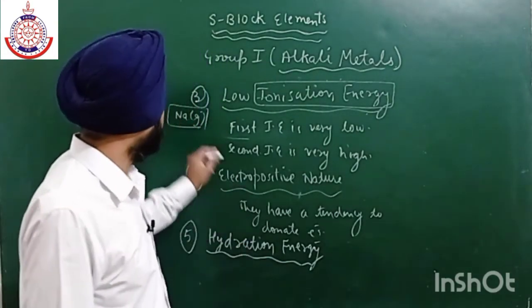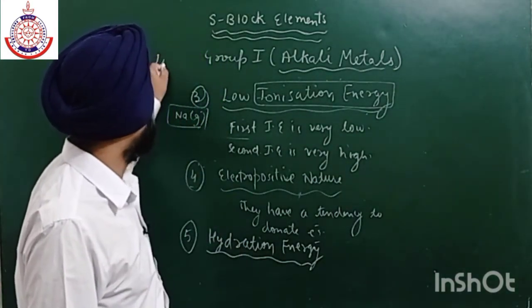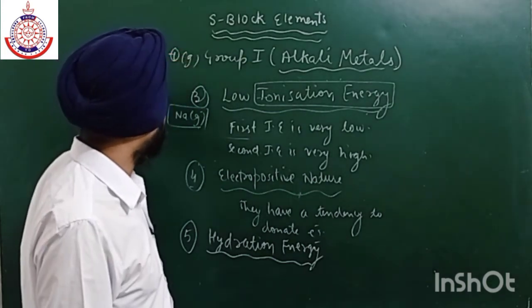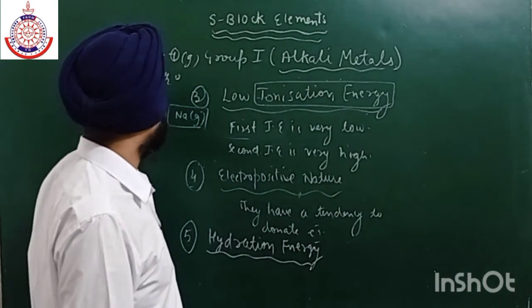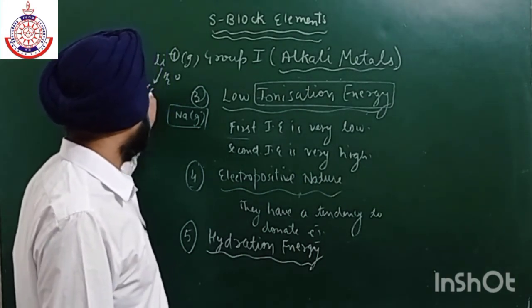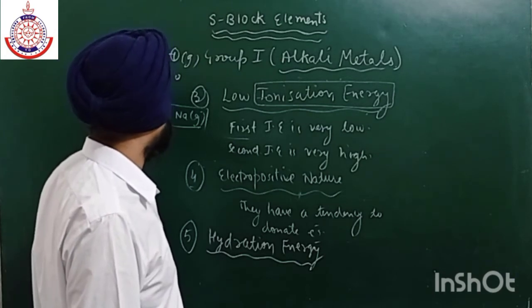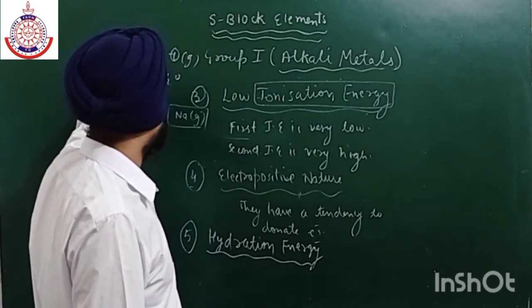Write it in your notebook. For example, we have lithium positive ion. When we dissolve this lithium positive ion in water to form lithium positive aqueous, a large amount of energy is released, and this reaction is exothermic in nature.